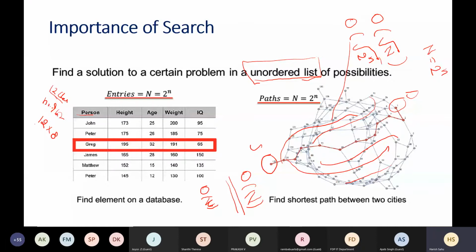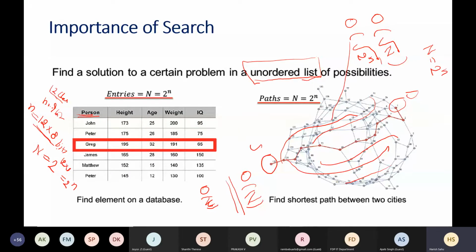So what will be capital N? It is the total space. If the person name is 12 characters long and each character takes 8 bits, then this field is 12 times 8 bits in length. The length of this field is this many bits, and the total space of these names will be capital N, that is basically 2 to the power small n. Keep this in mind. Here also, capital N is the number of paths, and small n is the number of bits required to represent this capital N.